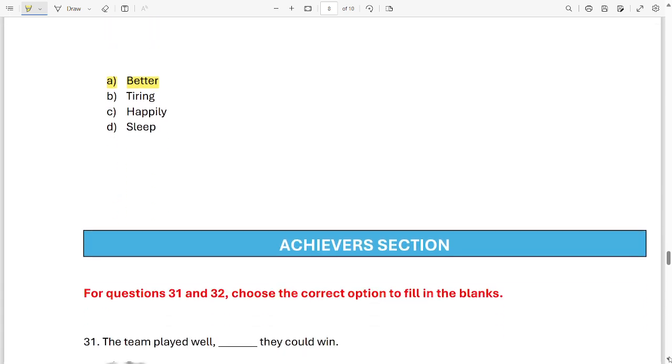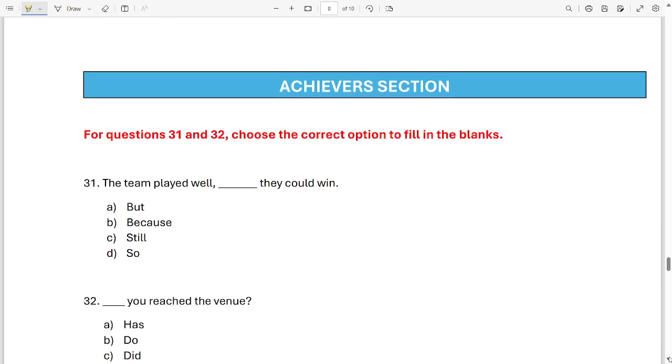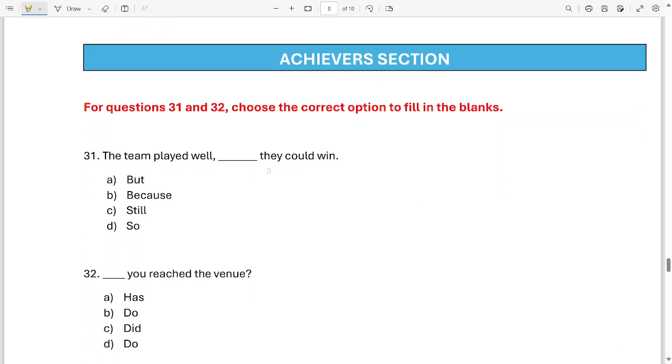Now we have reached the achiever section of our paper. For question 31 to 32, it says, choose the correct option to fill in the blank. The team played well, dash, they could win. Which will come? But, because, still or so. Which one? Option D. The team played well, so they could win.